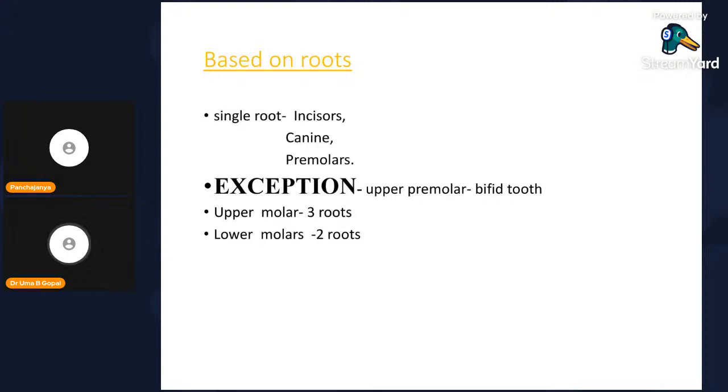So based on the root, which type of teeth is having single root? Incisors. All these are MCQ questions. Single root for incisors, canines and premolars. Exception: upper premolar will be having a bifid root. Upper molar has 3 roots. Lower molar will have 2 roots. So this is about the types of tooth and the distribution among types of tooth.